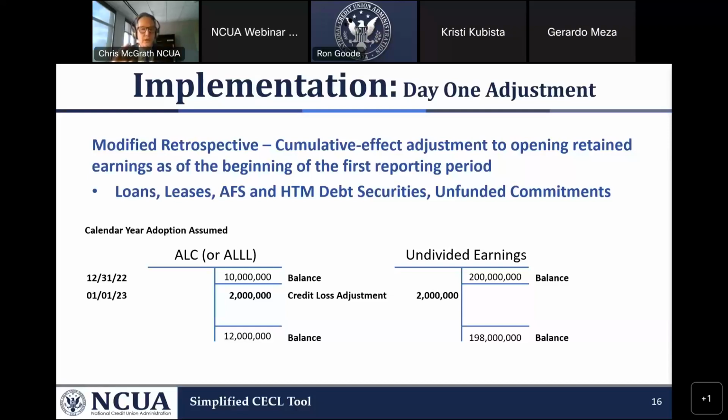The books and records must show GAAP. So that increase has to be recorded in its full amount to undivided earnings. There's been a little bit of confusion about the CECL transition rule, and we'll get into that shortly. But actually, let me jump into it right now. With the CECL transition rule, which talks about the amortization of that day one adjustment, there is no adjustment to the general ledger for this. This happens all outside of the general ledger. Next slide, please.